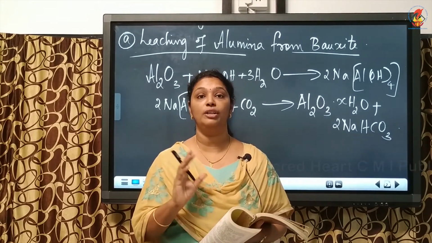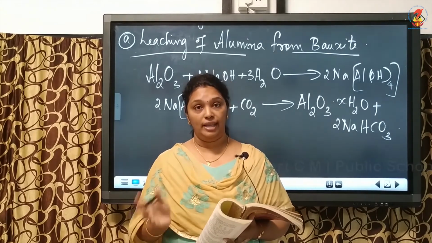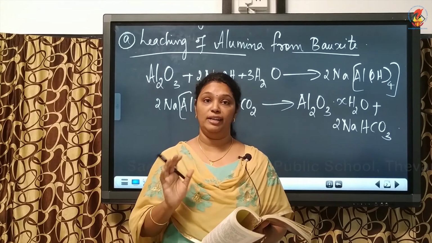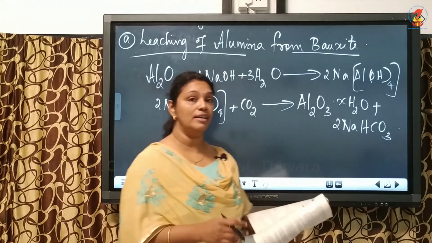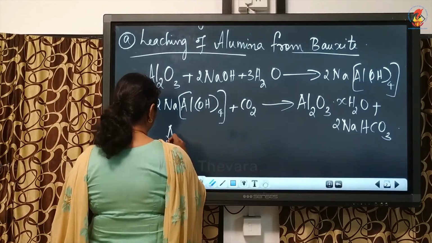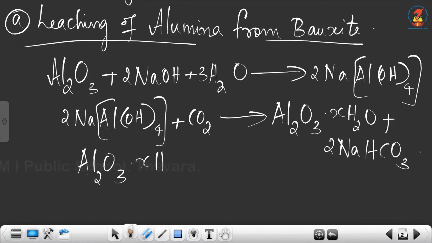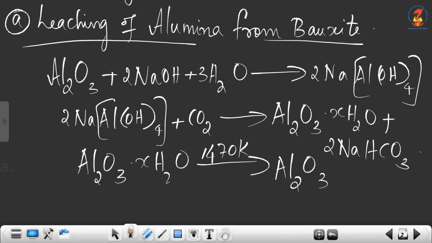That is, from Al2O3.xH2O, we remove H2O and we get pure alumina, Al2O3, and the sodium silicate remains in the solution. So, the last equation is Al2O3.xH2O heated at 1470 Kelvin, we get Al2O3 solid plus xH2O. So, this is leaching of alumina from bauxite, which takes place in 3 steps.